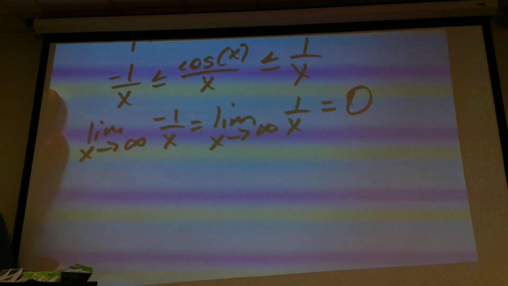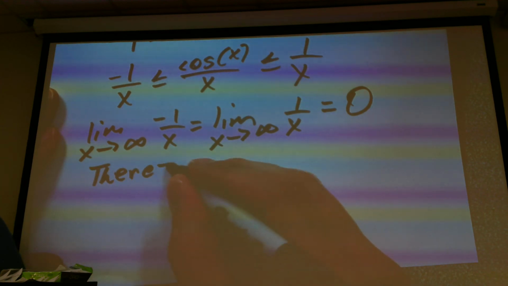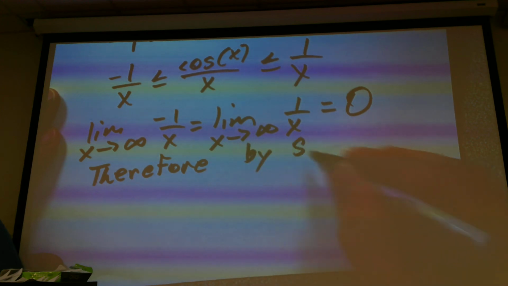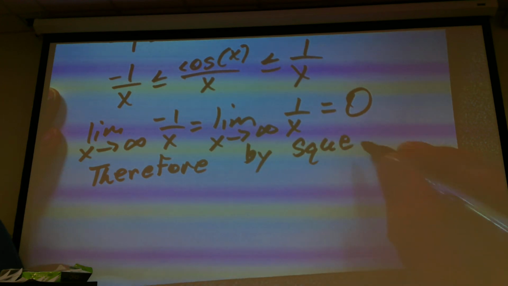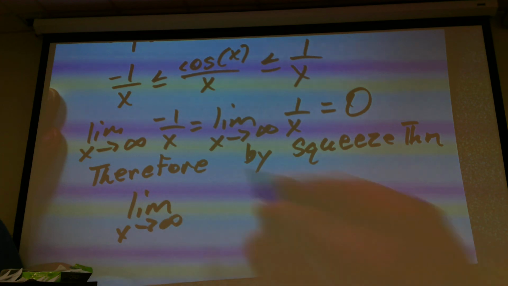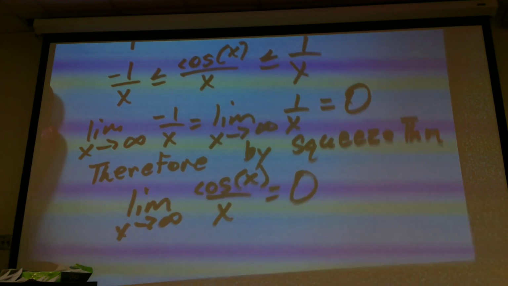Then I can say, therefore, by squeeze theorem, the limit as x tends towards infinity of cosine of x divided by x equals 0.